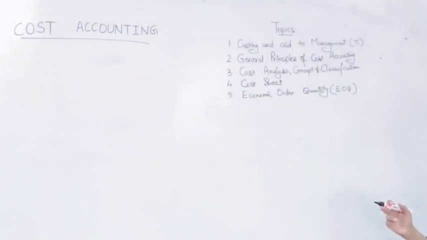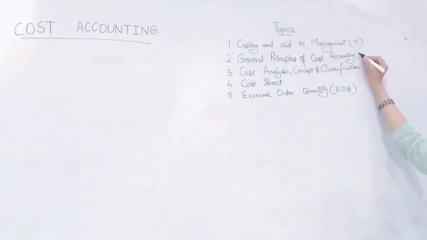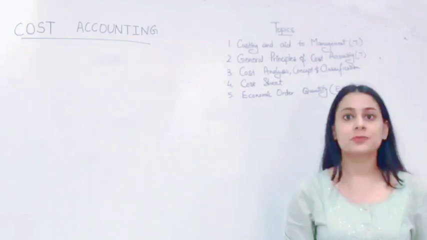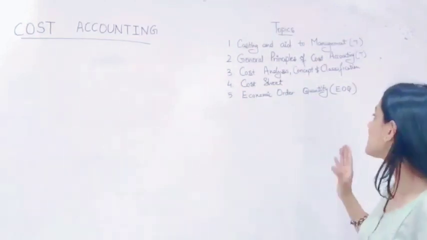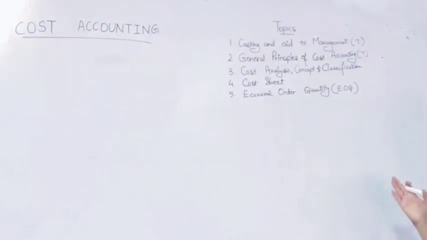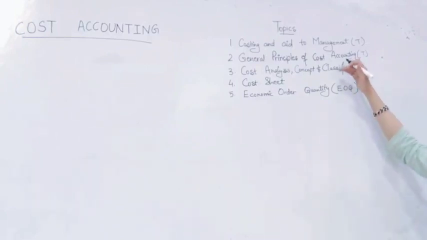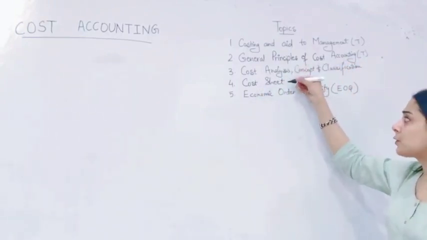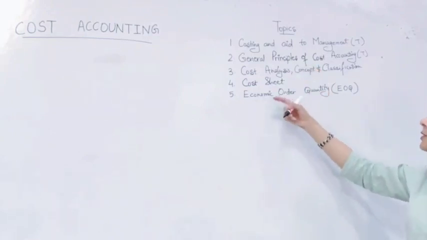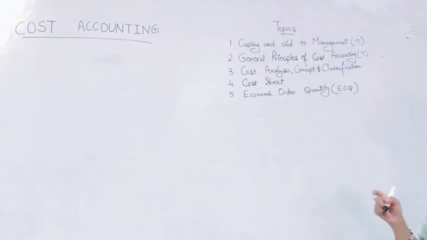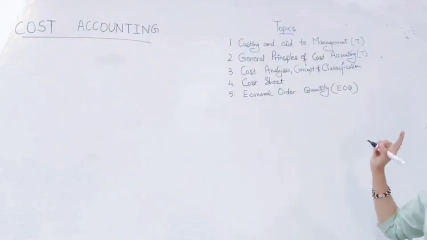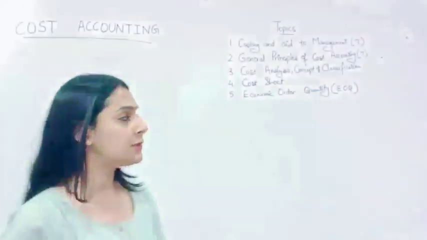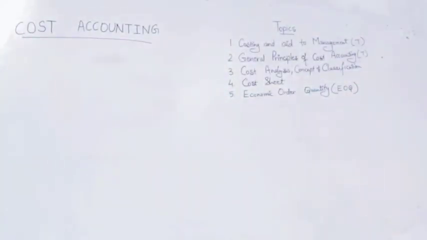Next is general principles of cost accounting. This is also a theoretical topic which has 5 very basic general principles of cost accounting. Next is cost analysis, concepts and classification. This will be your base for how you are going to make the cost sheet. So after cost sheet, the practical questions you will be doing EOQ, that is economic order quantity. So let's begin with the first topic, which is costing and aid to management.